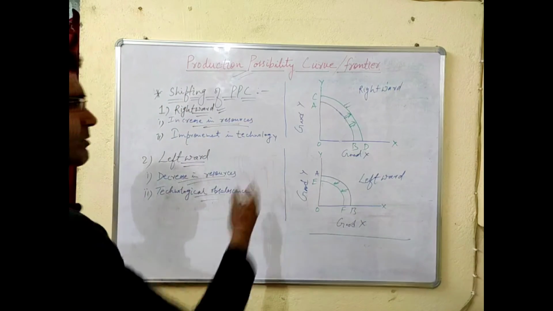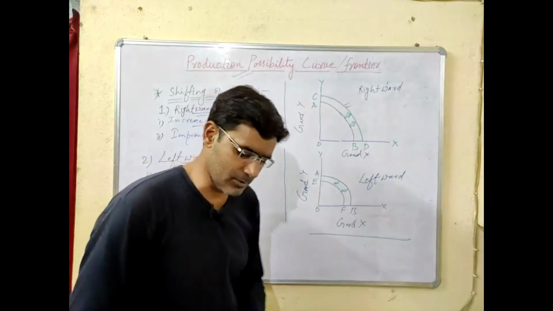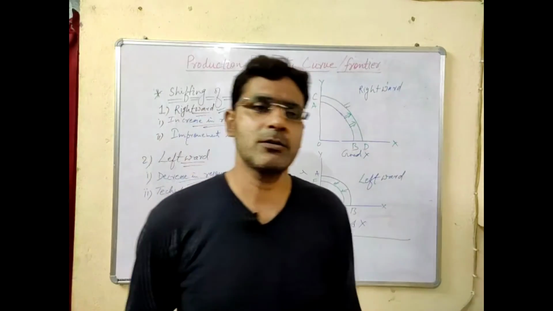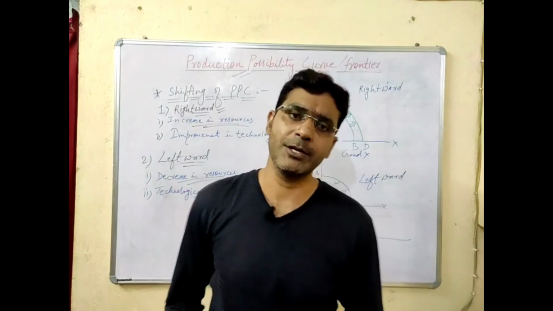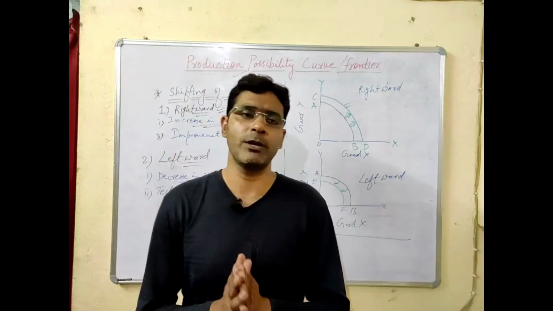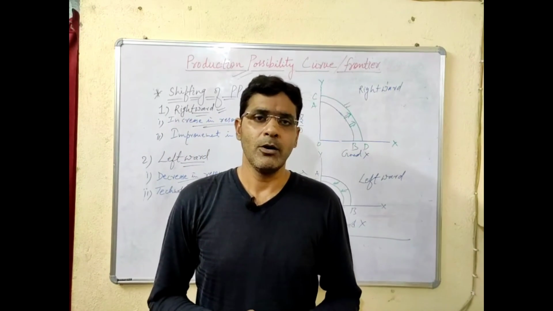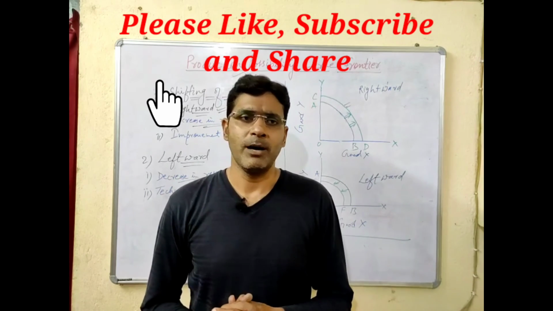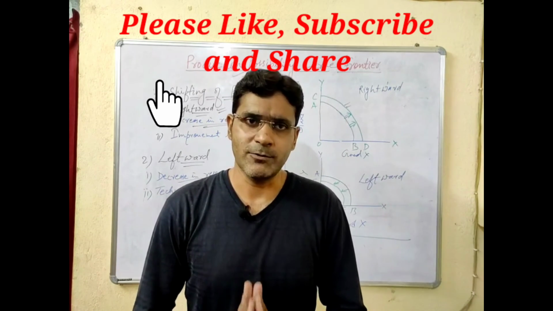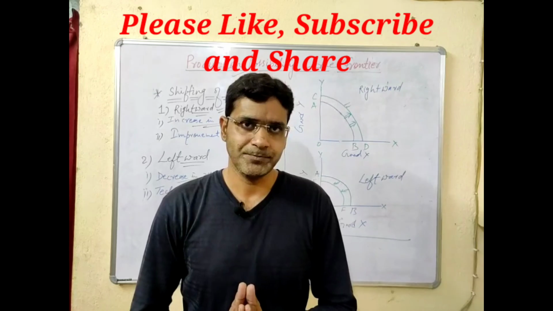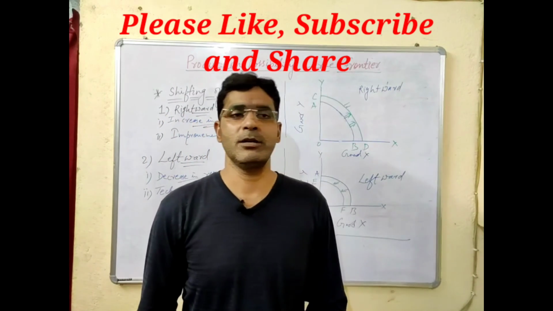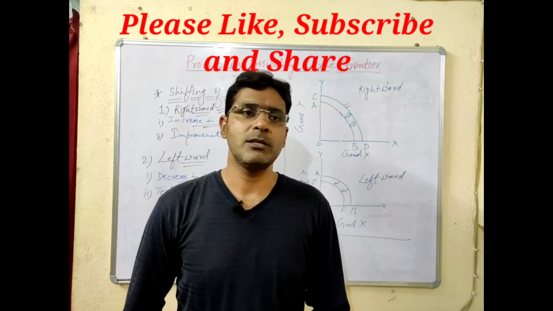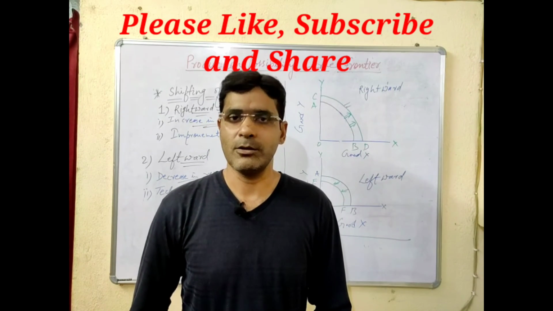So this is about the shifting of the production possibility curve. This is what the production possibility curve or production possibility frontier is all about. It is also known as the MRT curve, which is called the marginal rate of transformation curve. The slope of this PPC curve is decided by the marginal opportunity cost.